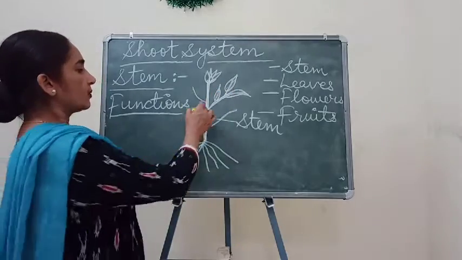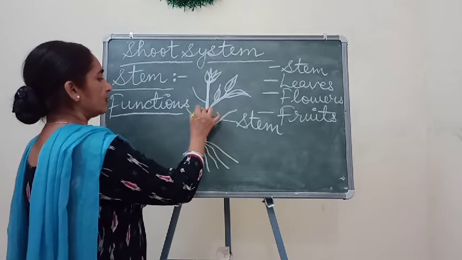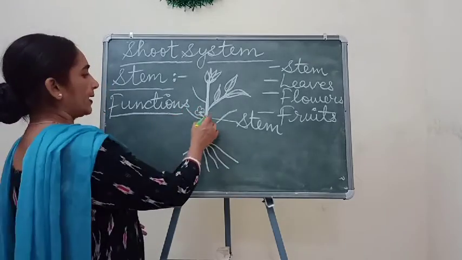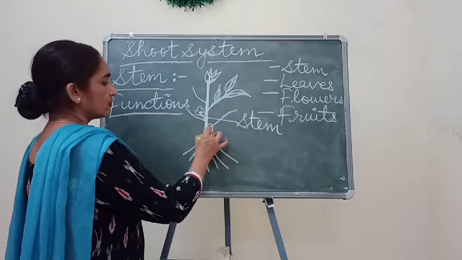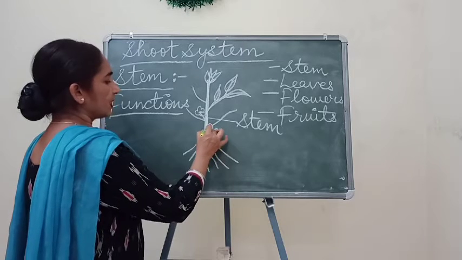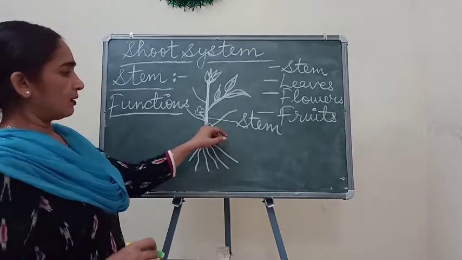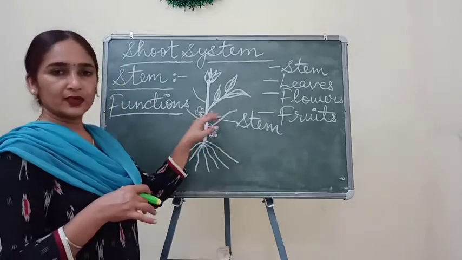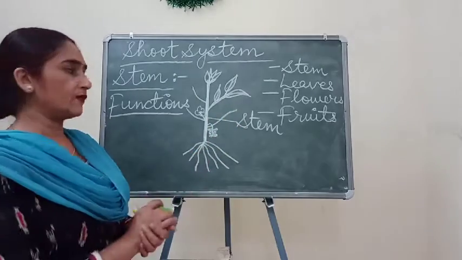And sometimes from the stem flowers can originate, and from flowers fruits also. You can see these kinds of small fruits we can make here. Fruits can come out from flowers, and in the same way stem performs so many other functions also.